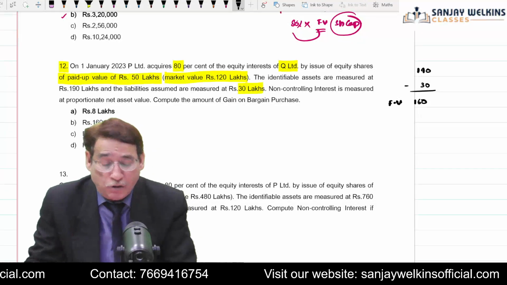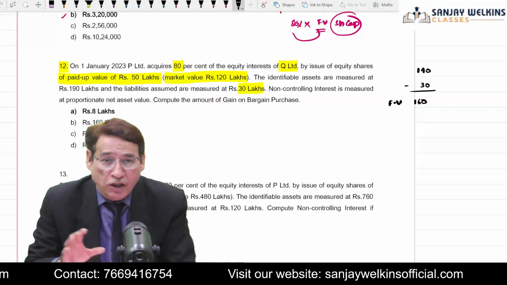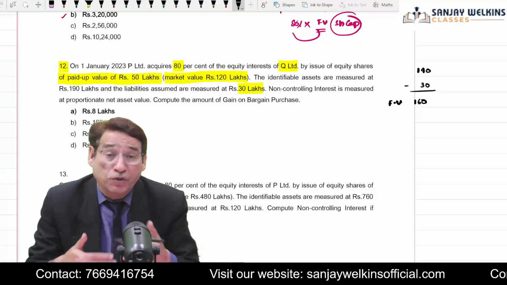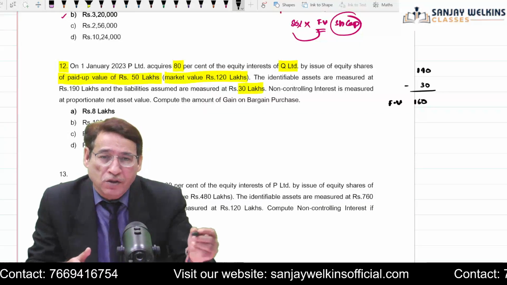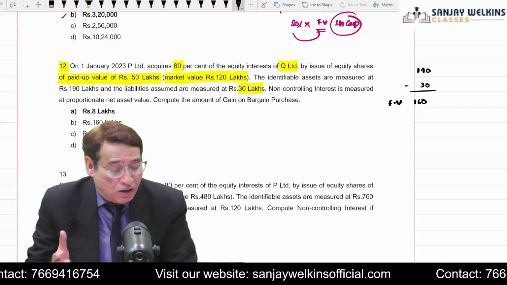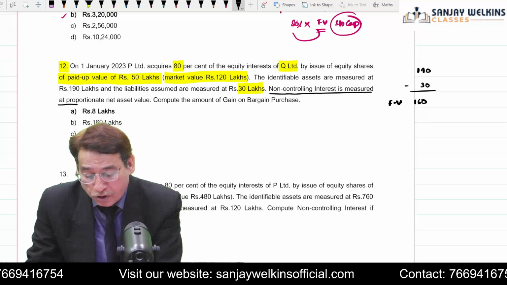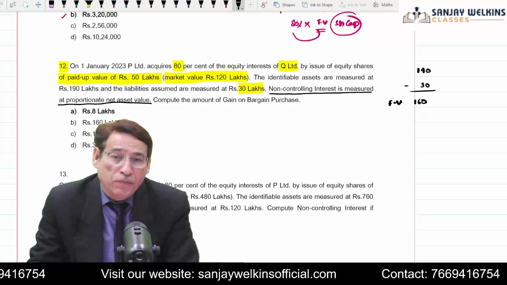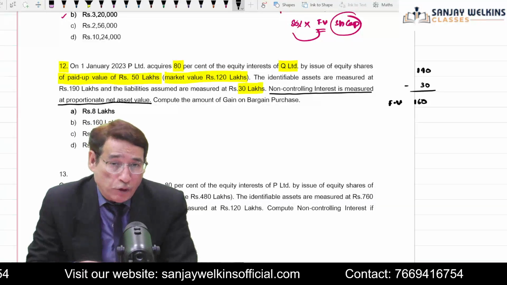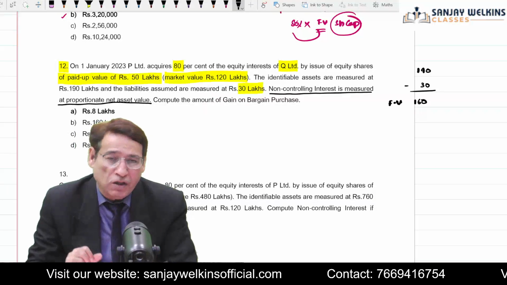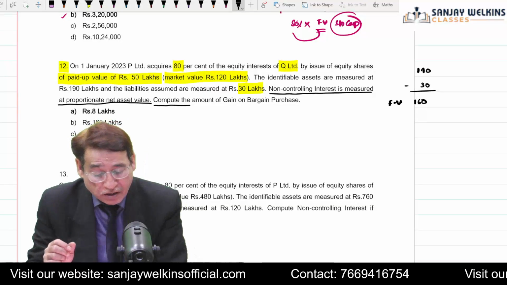But what exactly is the question asking? It is of paramount importance, especially in the examination, to go through the entire length and breadth of the question before you start. Often I have seen students simply read this much information and start computing goodwill. Nothing like that. In this case, non-controlling interest is measured at proportionate net assets value. So this time the question is not asking you to compute NCI. The information is given that NCI is being valued on PSNA basis, but the question is now asking you to compute the gain on bargain purchase.